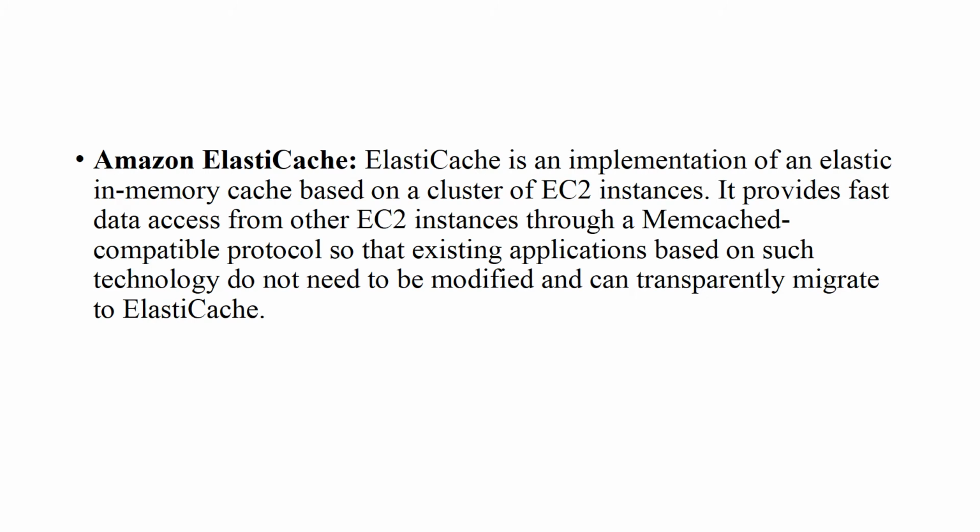Amazon ElastiCache is an implementation of an elastic in-memory cache based on a cluster created in EC2 instances. It also provides fast data access from other EC2 instances through a Memcached-compatible protocol, so that existing applications based on such technology don't need any modification, and are transparently migrated to ElastiCache.